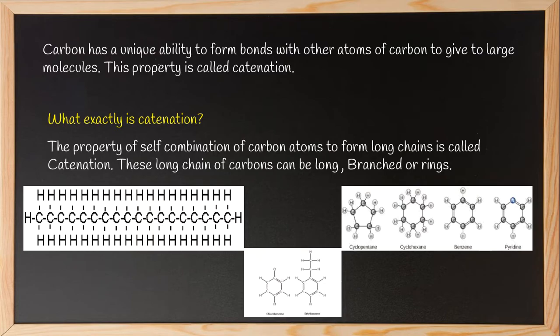Here you can see the branches. This is a ring and you will observe the branching here. Carbon, carbon, carbon. So you can see the branches. So these are the various ways in which carbon attaches to another carbon atom to form long chains which can be branched or also in the form of rings.